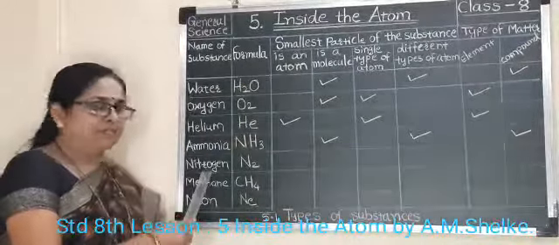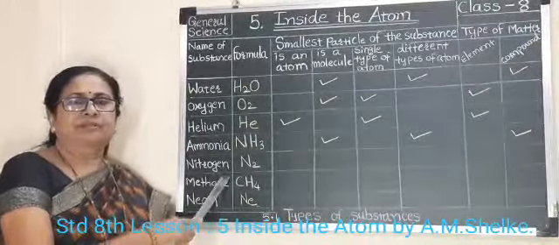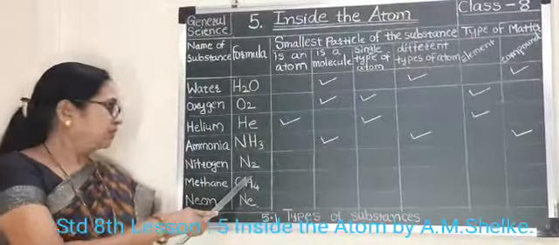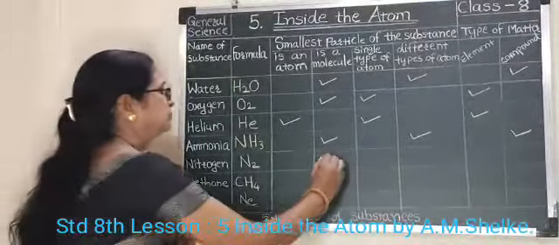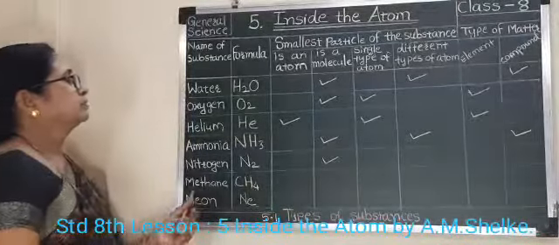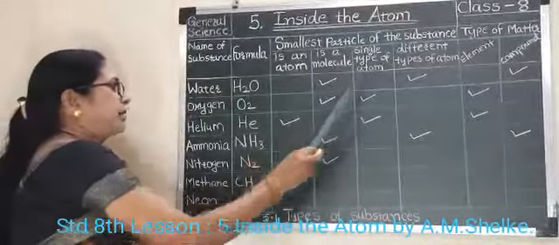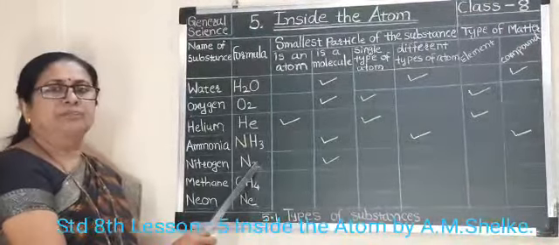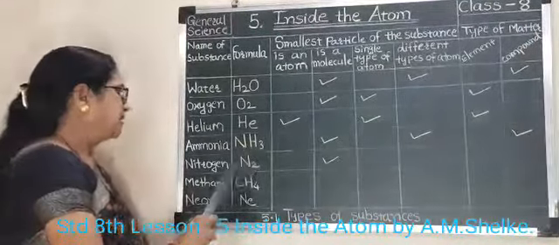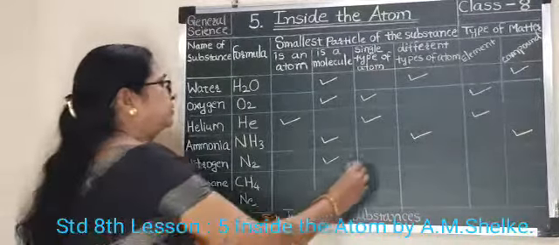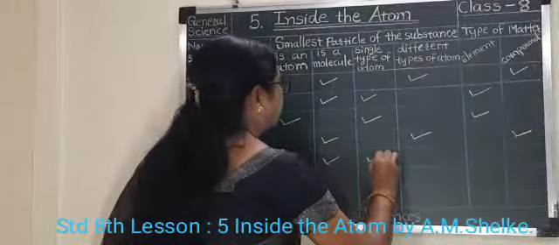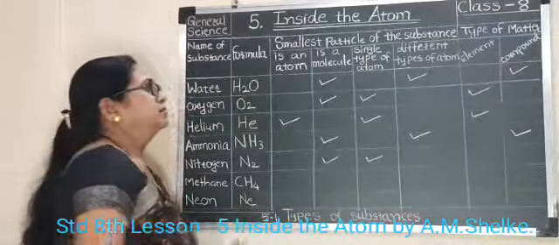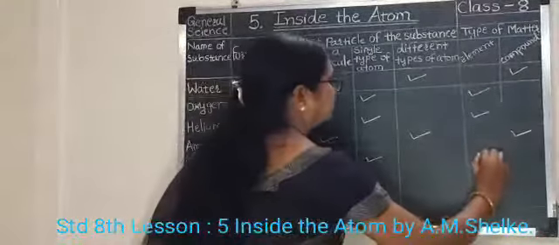The next substance is nitrogen. The formula of nitrogen is N2. It is a molecule and it is a single type of atom. It is a diatomic molecule, but the atoms are the same. That's why it is a single type of atom, and it is an element.